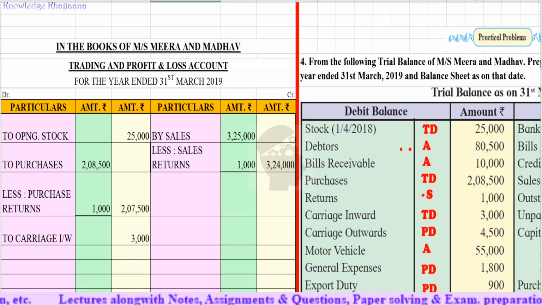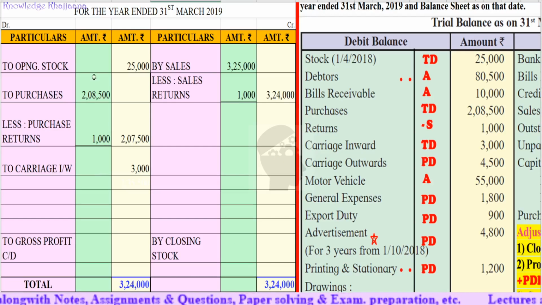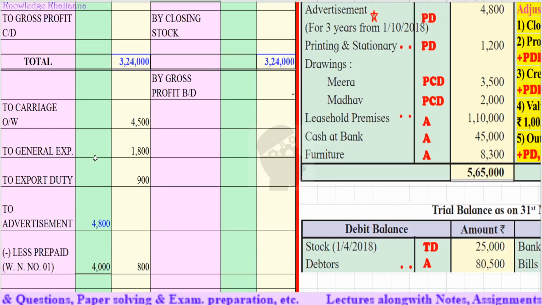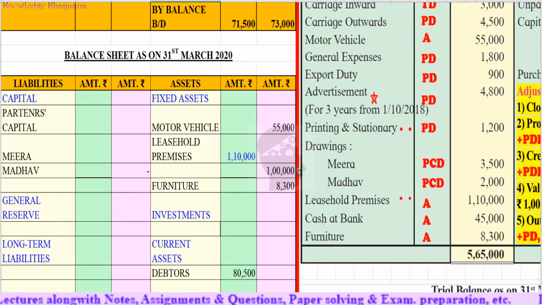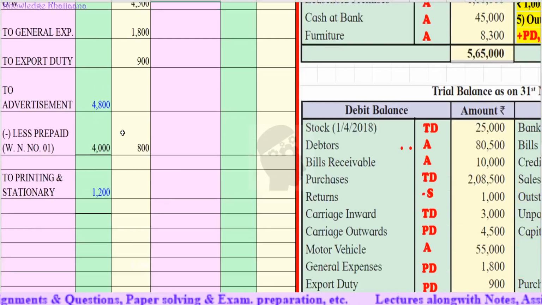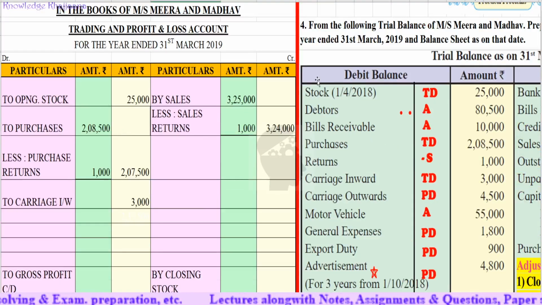Okay, now so as to ease the solving, I have already recorded the items from the trial balance in the trading account, profit and loss account and in the partners' capital account as well as in the balance sheet. Then also I will dictate to you. Let's start.